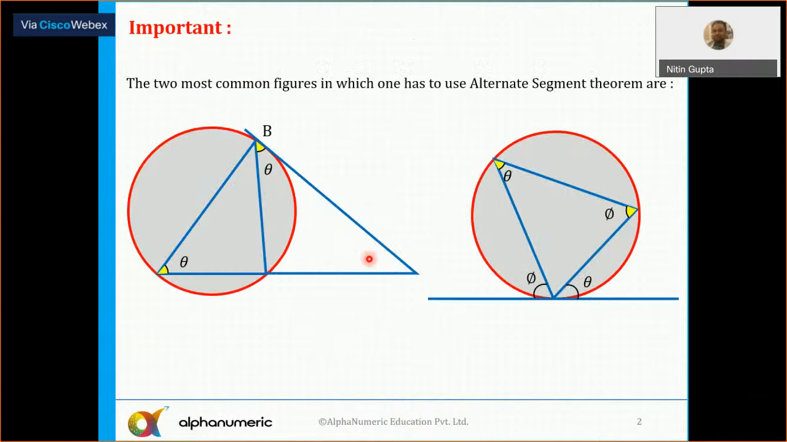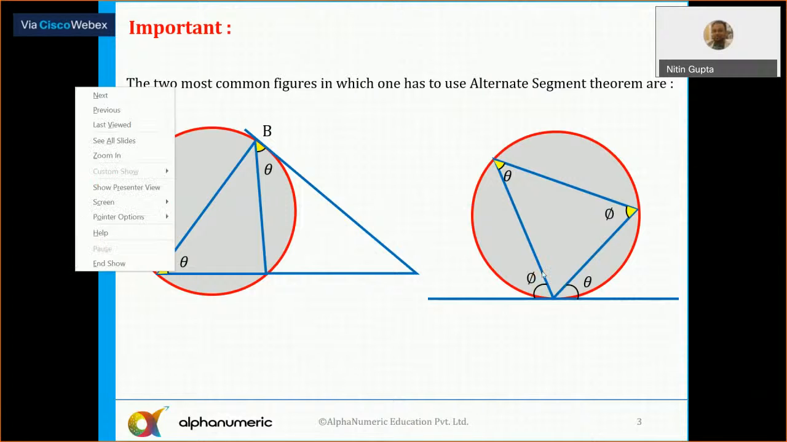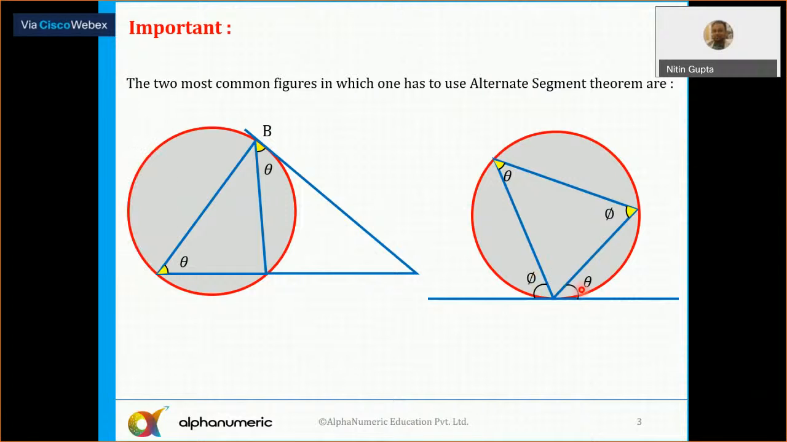Now, a few important related properties with the alternate segment theorem. Wherever a tangent is visible, you should strike the alternate segment theorem. Like, if this angle is theta and this line is a tangent, then the angle in its alternate segment will also be theta. Or a figure like this one: if this is theta, the alternate to this segment is this, so this angle is theta. Alternate segment to angle phi is this one, so this angle is also equal to phi, provided this line is a tangent to the circle.